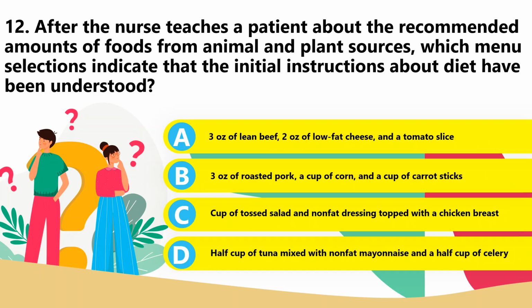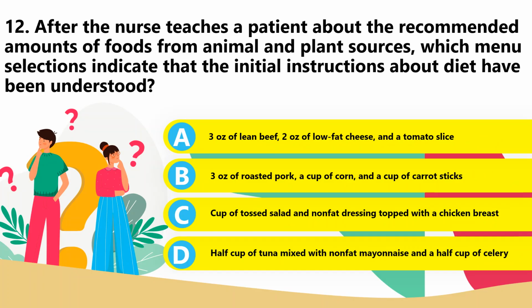12. After the nurse teaches a patient about the recommended amounts of foods from animal and plant sources, which menu selections indicate that the initial instructions about diet have been understood? A. 3 ounces of lean meat, 2 ounces of low fat cheese, and a tomato slice. B. 3 ounces of roasted pork, a cup of corn, and a cup of carrot sticks. C. A cup of toast, salad, and non-fat dressing, topped with a chicken breast. Or D. Half a cup of tuna mixed with non-fat mayonnaise and half a cup of celery.